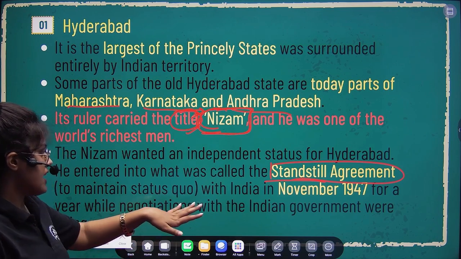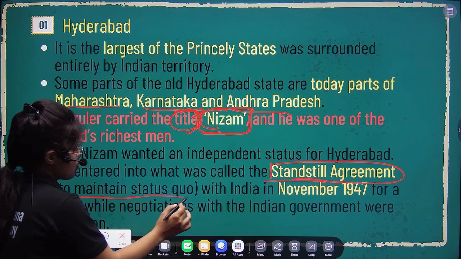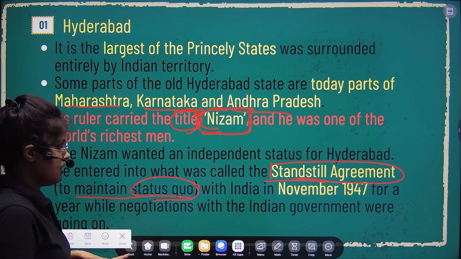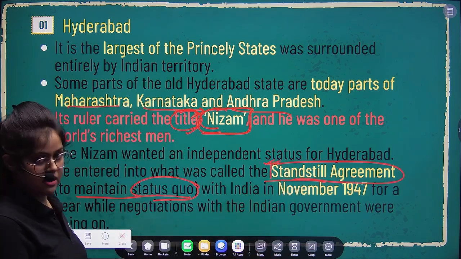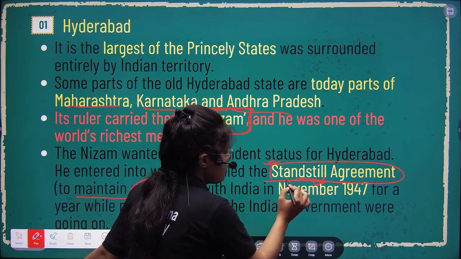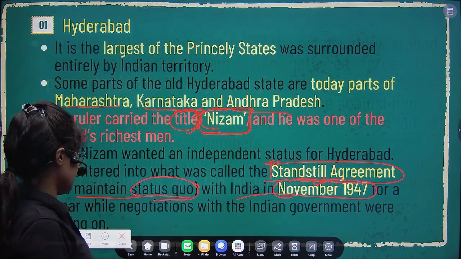Okay, so a standstill agreement means they are not going to integrate with the nation state, it is just to maintain the status quo. What is the status quo? Whatever the current scenario or situation is, that remains maintained, right? That is the status quo. So a standstill agreement is different from the instrument of accession. Here you can see that the Nizam signed only the standstill agreement, in November 1947, right?